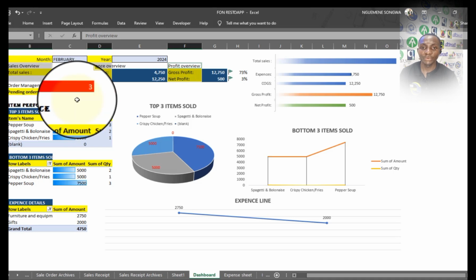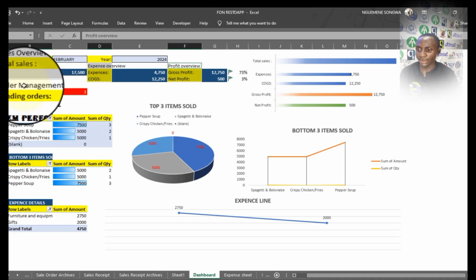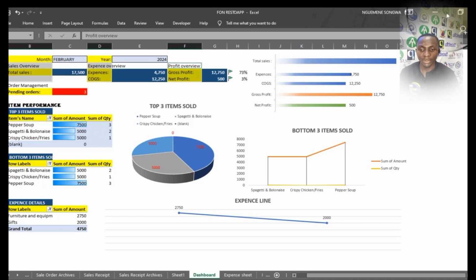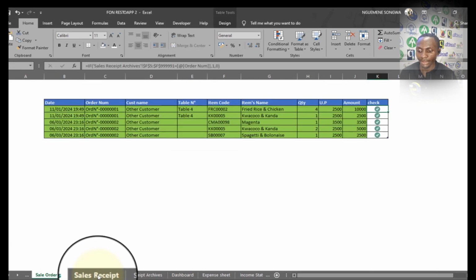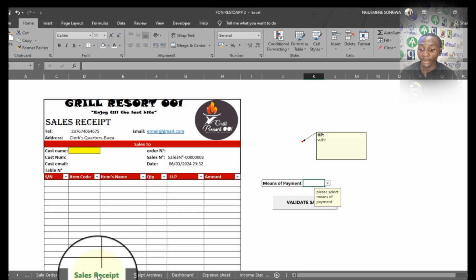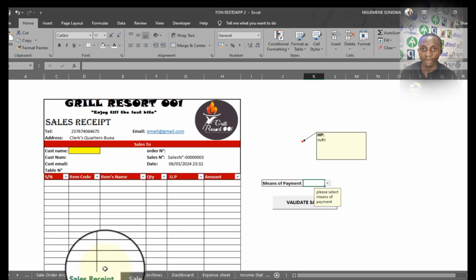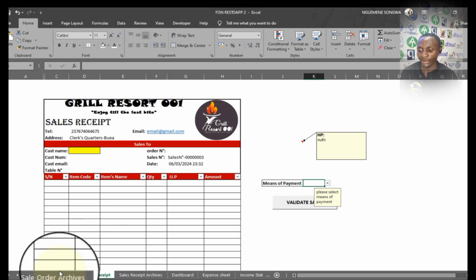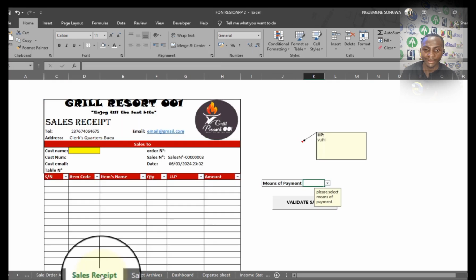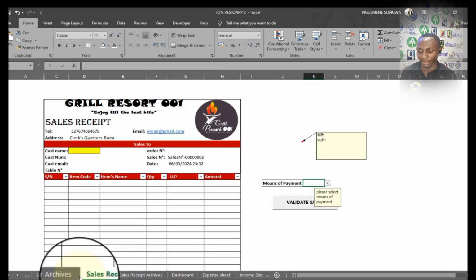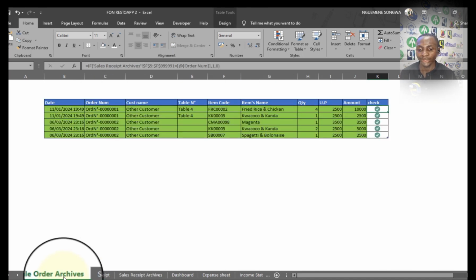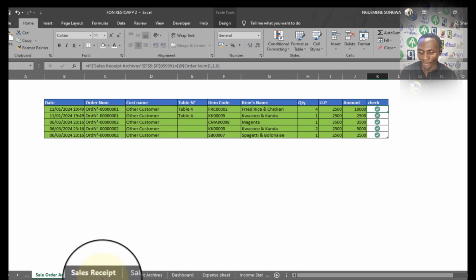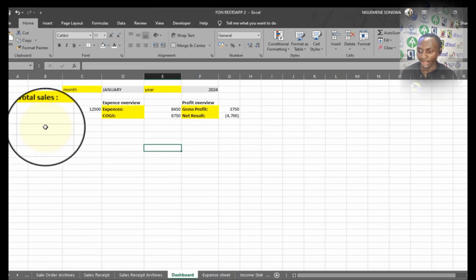We could get, for example, for a dashboard, the order management or the pending orders, because here we actually place orders and the orders are being completed in the form of a sales receipt. It means when the customer places an order, it enters the sales order archive, and when he finally pays his order, it converts from here and then moves to the sales receipt archive. So we might want to know the number of uncompleted orders, or unpaid or opened orders. Let's say so.